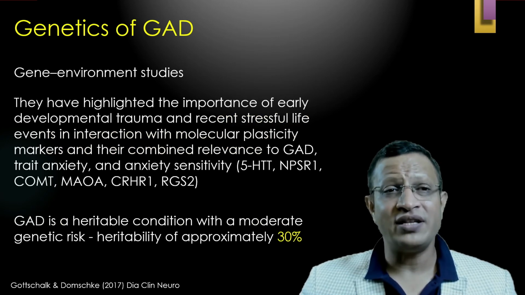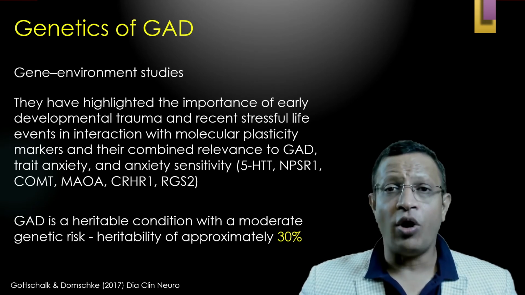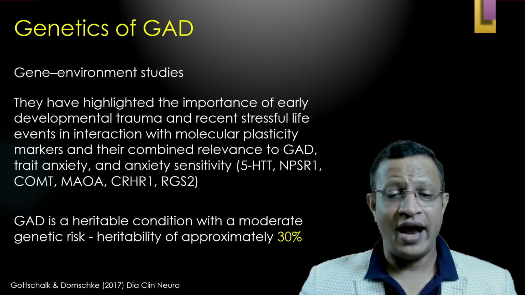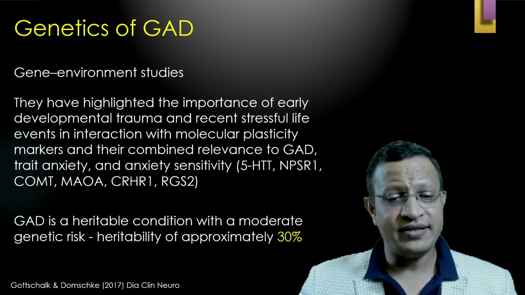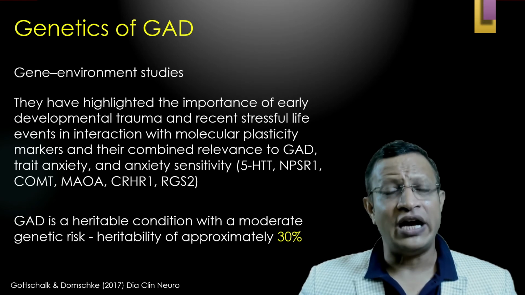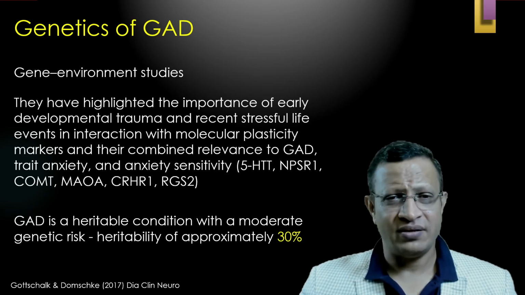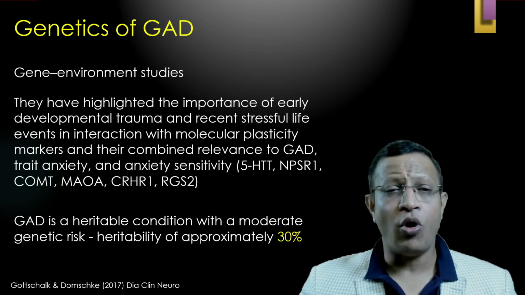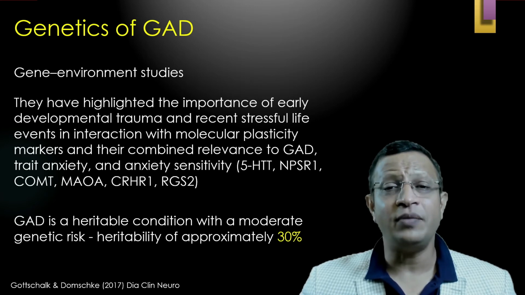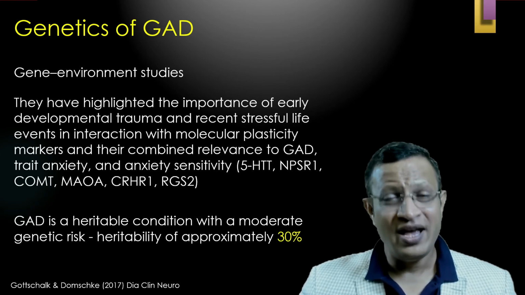Further, gene-environment studies have also been considered. They have highlighted the importance of early developmental trauma and recent stressful life events in interaction with molecular plasticity markers and their combined relevance to GAD. Trait anxiety and anxiety sensitivity and various genes have been implicated. That means if early childhood adversity is seen, various genes are expressed. GAD is a heritable condition with moderate genetic risk, approximately 30% heritable risk. That means the genetic risk is 30%, and of course, environment also plays a role. Hence, childhood adversity plays a very important role.